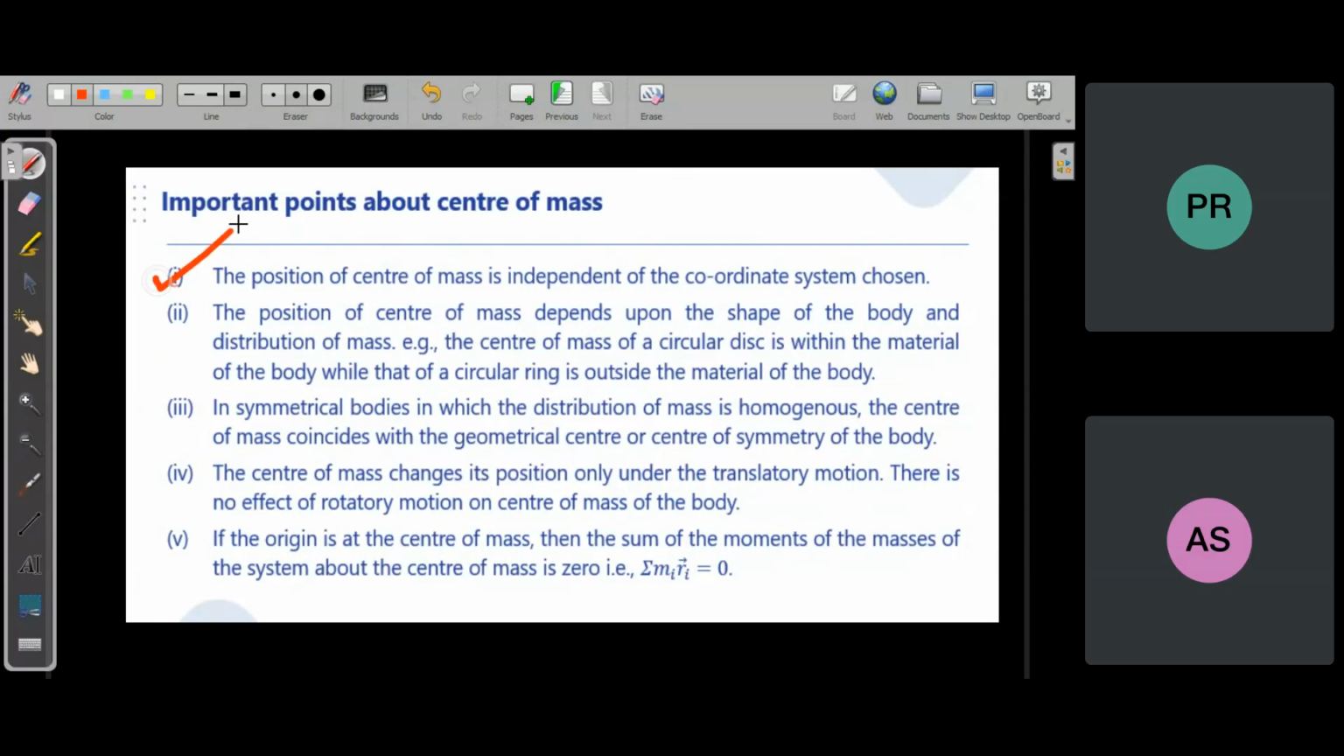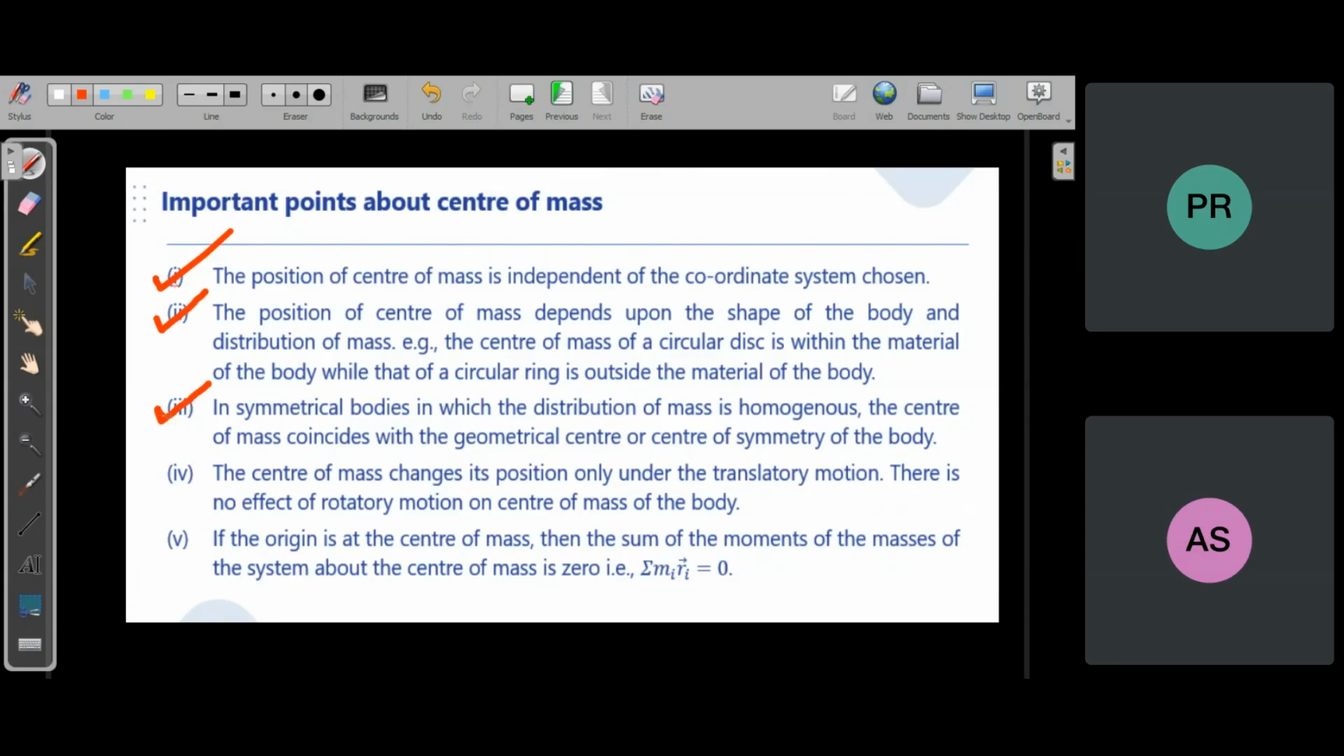Now the position of center of mass depends upon the shape of the body and distribution of mass. That's why you can see that in that formula, m is also coming, mass of each particle. Coordinate of each particle is also coming in the formula. Because it depends on the mass of each particle, and also the distribution of the mass, means R1, R2, X1, X2, these things. If the body is symmetric, its center of mass is located at its geometrical center or center of symmetry of the body.